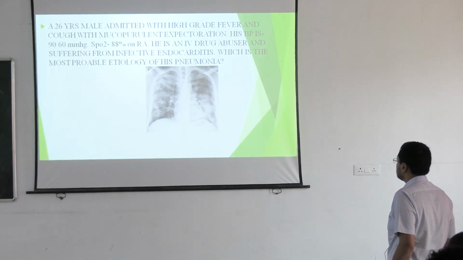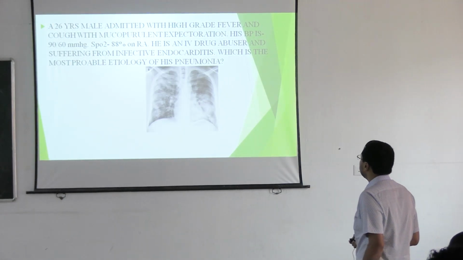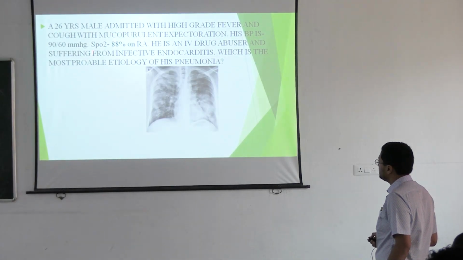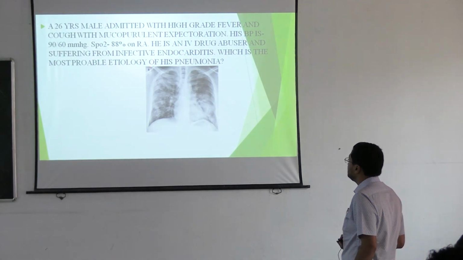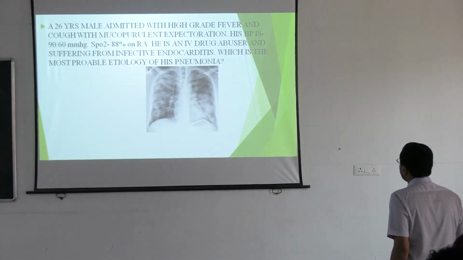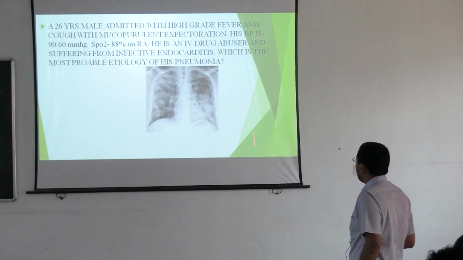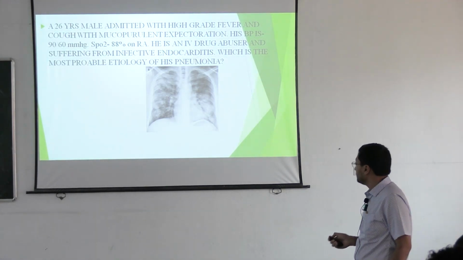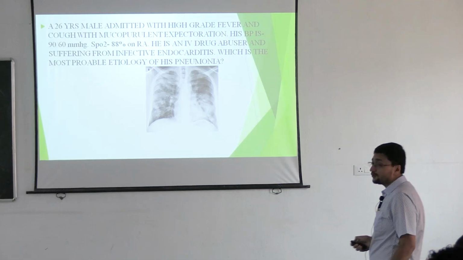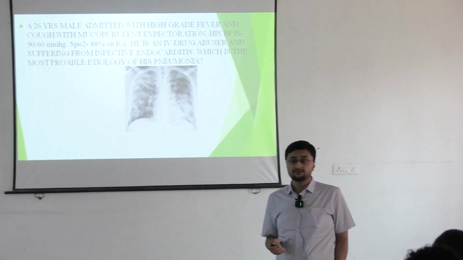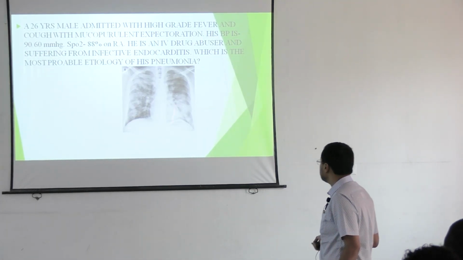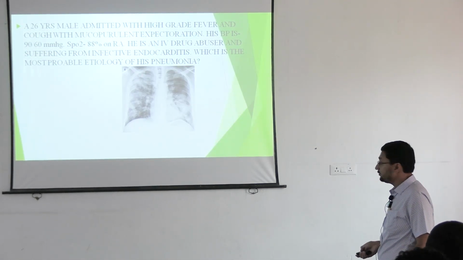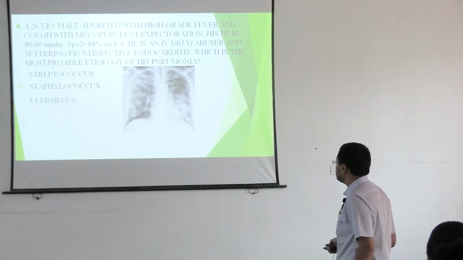So 26 years young male, high grade fever, cough with mucopurulent expectoration, BP is 90/60 and he is having severe hypoxia. He is an IV drug abuser and suffering from infective endocarditis as well. So which is the most probable etiology of pneumonia? Staph. So this is a bronchopneumonia pattern, right? So this is bronchopneumonia. So the correct answer is Staph aureus.